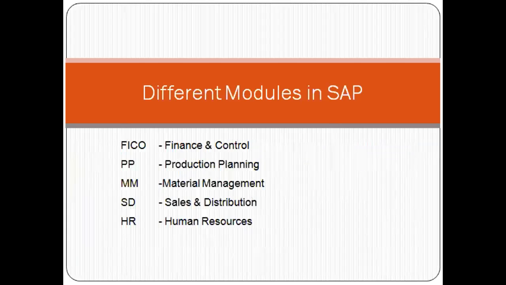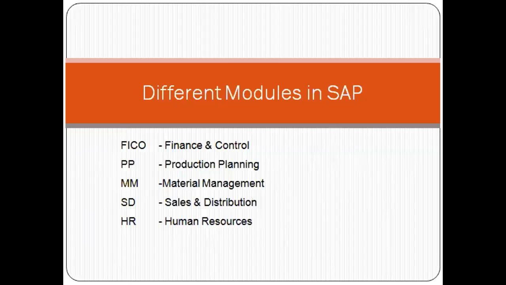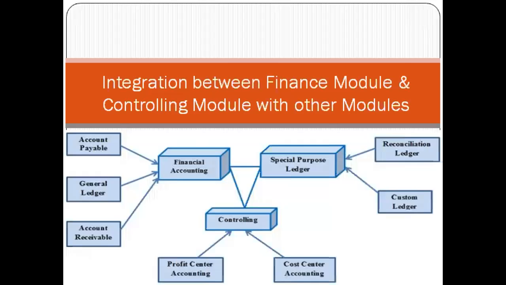So what are the different models in SAP? Finance and control, production planning, material management, sales and distribution, human resources. We'll go one by one. So how it is integrated, see. In the previous, in the different models I gave you: finance and control, production planning, material management, sales and distribution, human resource. How are all these models integrated with other models?